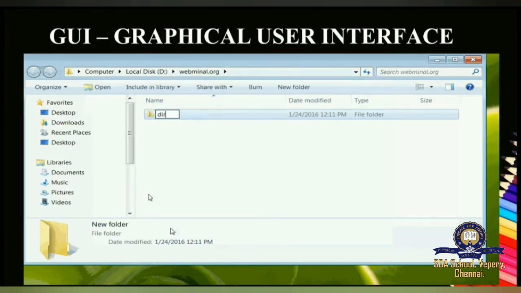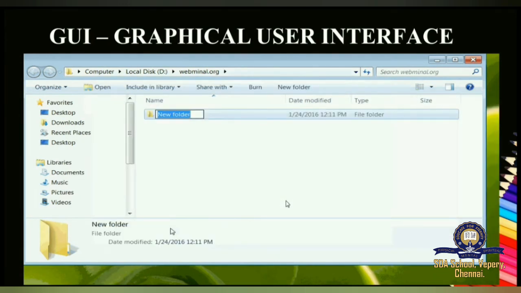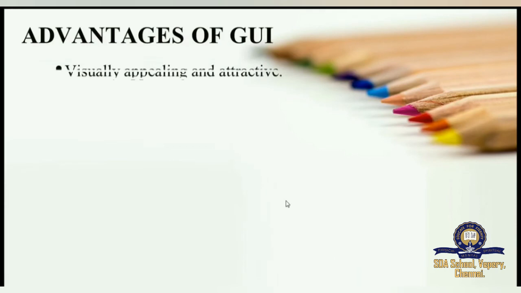This is one small example for graphical user interface. Everything will be only through clicking the option, or you can touch the screen with your finger, or you can double click on the menu. So this is graphical user interface. And what are the advantages of GUI? Let us see one by one now.